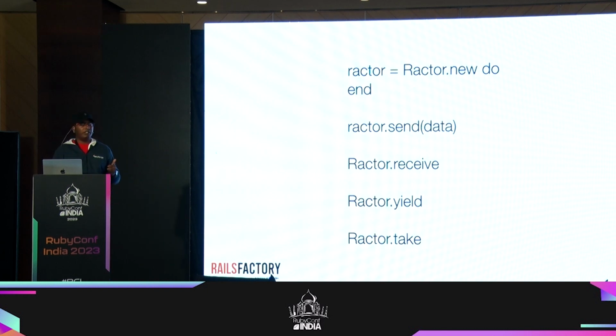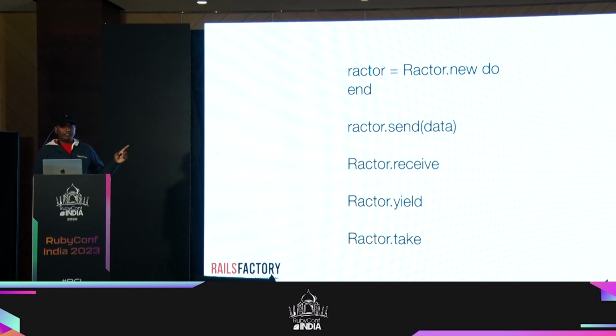So threads and fiber are good for mainly I/O related tasks. If I have to fetch an API or maybe make some DB queries or write to a file, etc., those things will be helpful if you do that. But they are not well intended for writing CPU intensive tasks, right? So that is what Ractor solves. Ractor can be used to solve the CPU intensive tasks, right? Ractor might not be able to help you with the I/O tasks, right? But it can help you with the CPU related tasks.